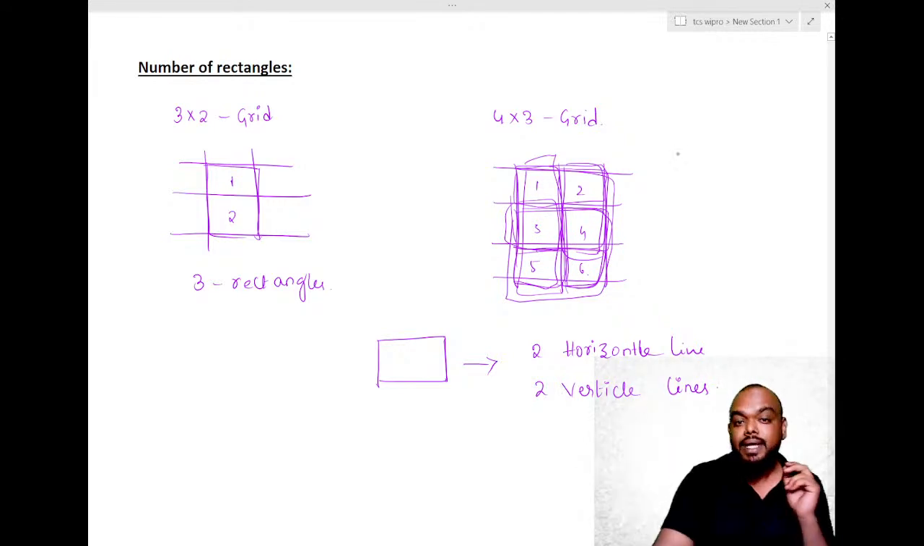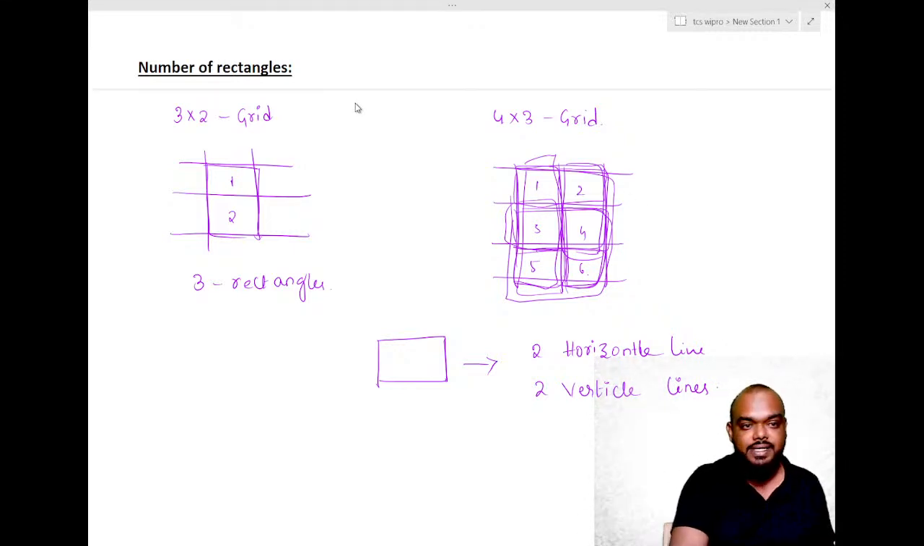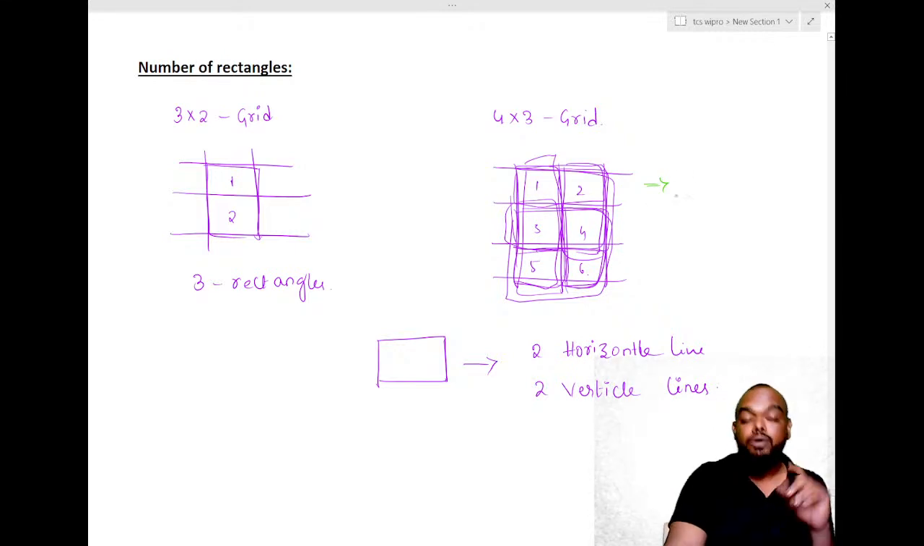Now observe. Here there are 4 horizontal lines. So you need to select any 2 lines. How do you do that? 4C2. Selecting 2 out of the horizontal lines and 2 vertical lines is what you need.